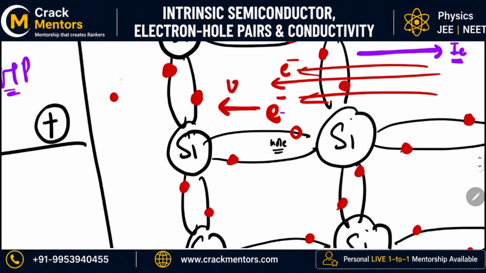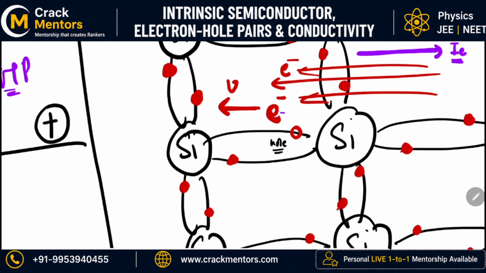Okay, if this is in bonded state, I can say that this is neutral. It was having an electron which is separated. Now the hole is left behind. So if the electron carrying the negative charge is taken out, what is left behind? Hole. And what is the charge of the hole? Definitely my hole will be positively charged. So I can say that hole basically represents a positive charge.